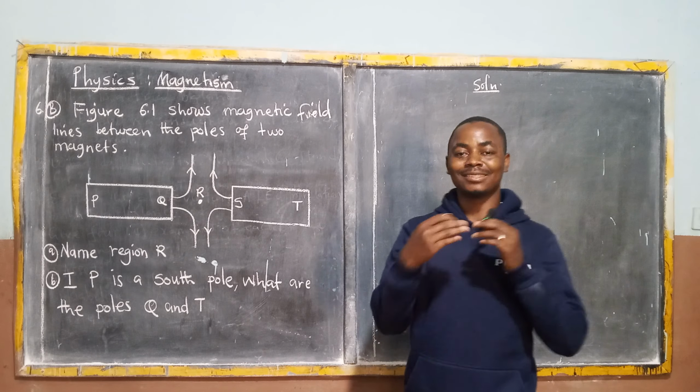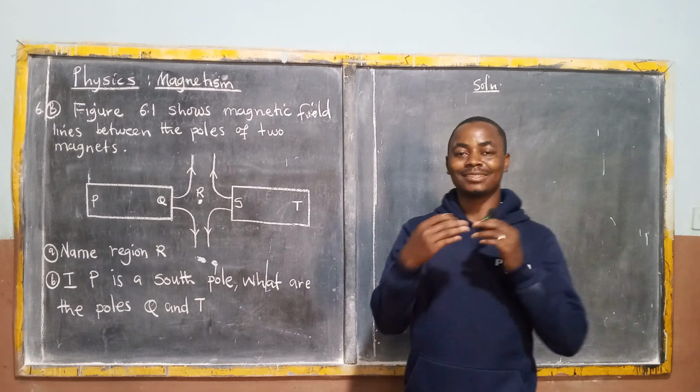Now, let me just emphasize the magnetic field lines. The properties of the magnetic field lines are that one, they originate from the north pole to the south pole. Second, they don't cross. Third, they obey the law of electricity, which tells us like poles repel and unlike poles attract. Then, when two magnets with the same poles come close to each other, there should be a force of repulsion. So let's check how we can answer these two questions.